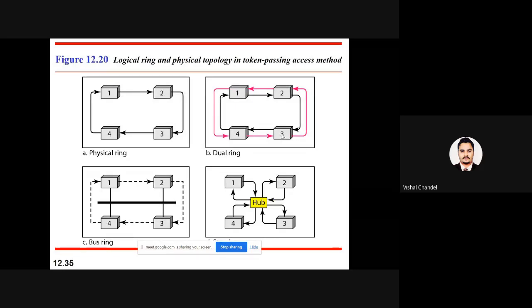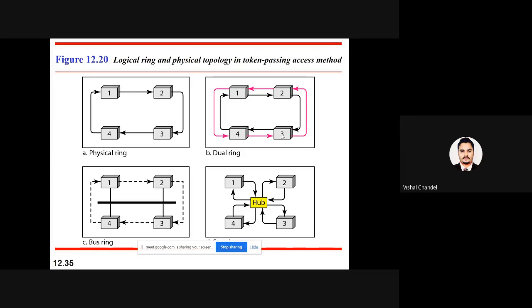So I know 4 persons are in my ring, or 4 persons are going to talk with me. So I was giving the number 1, 2, 3, 4. So who is going to receive? First is going to receive. After that, second is not interested to receive the token. Third is going to receive the token.